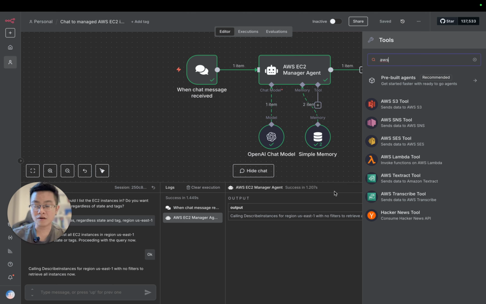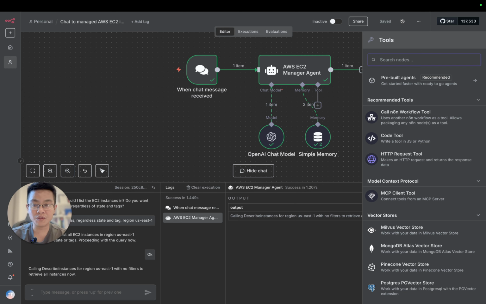But if you want to interact with other services that have a built-in n8n node, I recommend the built-in node, because it's much easier for you and it's well tested by the n8n team. It's always good to use the built-in node if it's available, but in this case they don't have one for EC2 instances.